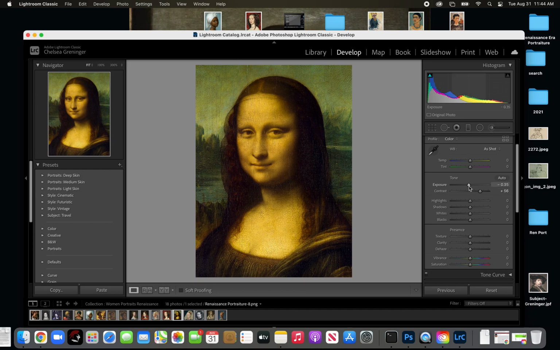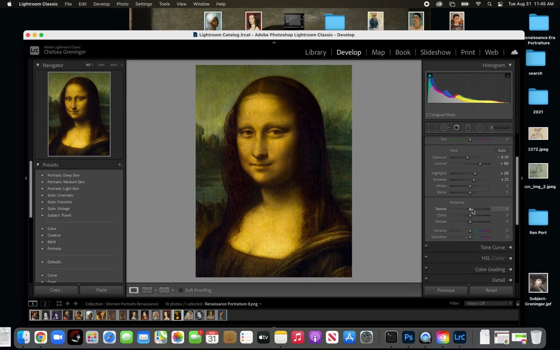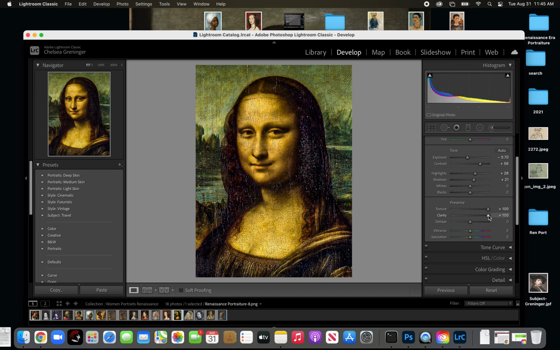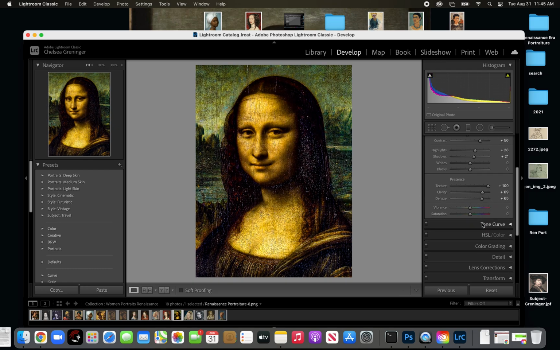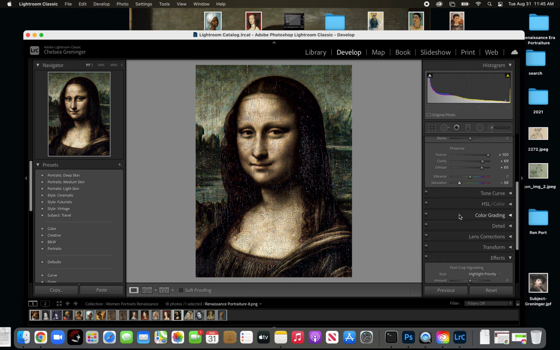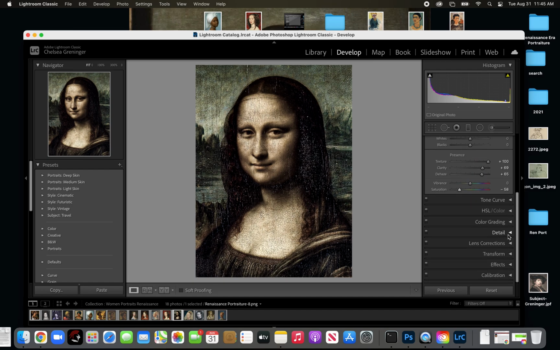Maybe I'll underexpose her a little bit, bring up the highlights, maybe drop the shadows in there, maybe bump the texture up so she's a little grittier, maybe bump the clarity up so she gets super gritty, give her a little haze, maybe drop the saturation down a little bit so she looks a little more vintage. Another fun one to play with is effects.